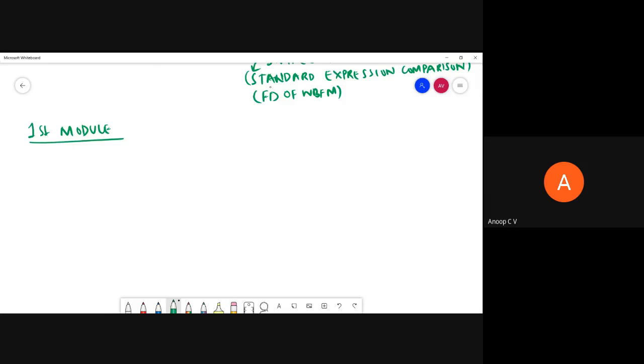In the first module, we studied about amplitude modulation. In amplitude modulation, the first thing we have learned is standard AM.